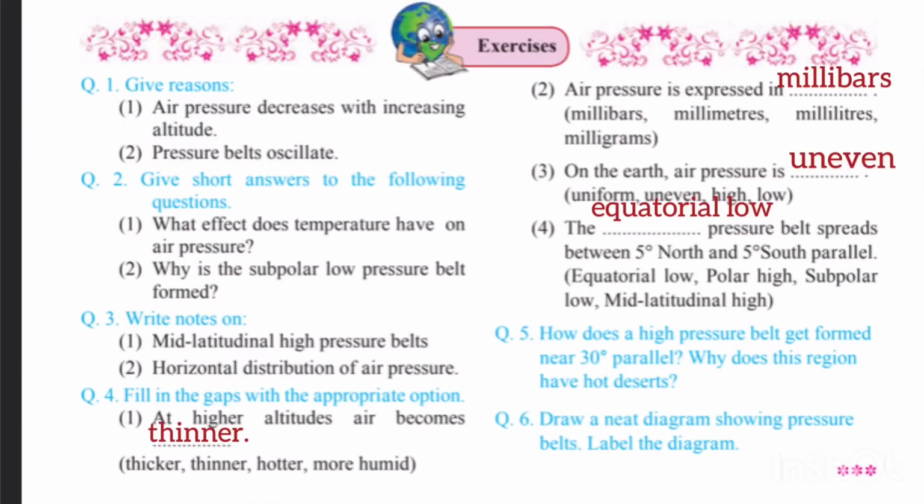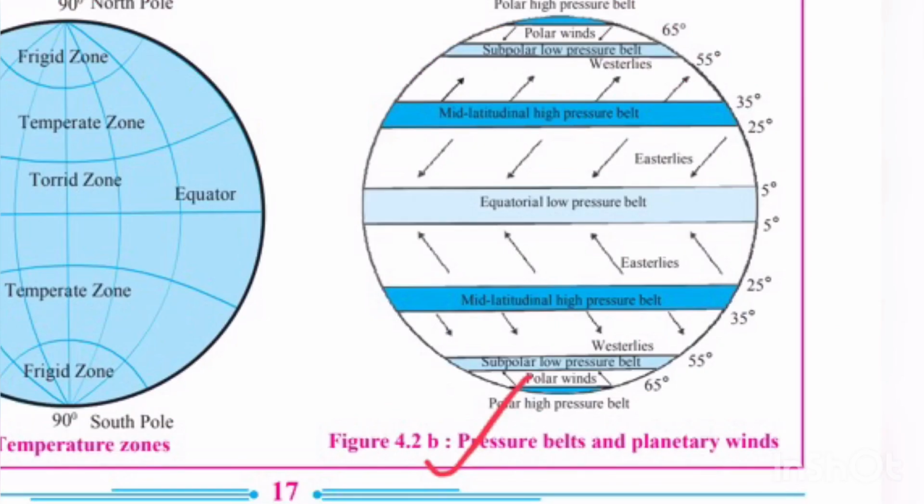Next, question number 6. Draw a neat diagram showing pressure belts. Label the diagram. This is given on page number 17, pressure belts and planetary winds. You have to draw this whole diagram and also label it as it is given in the textbook.